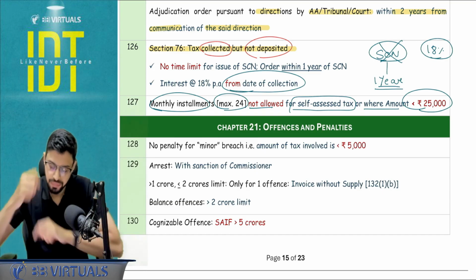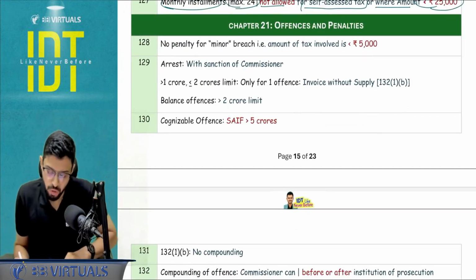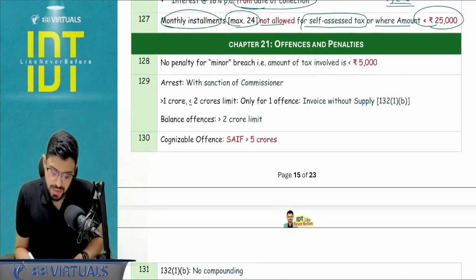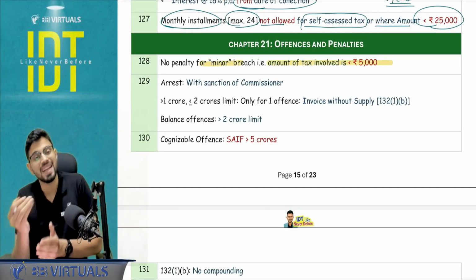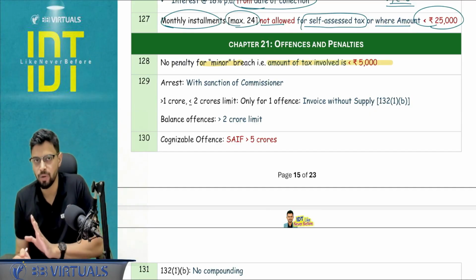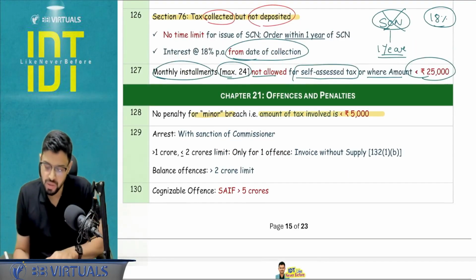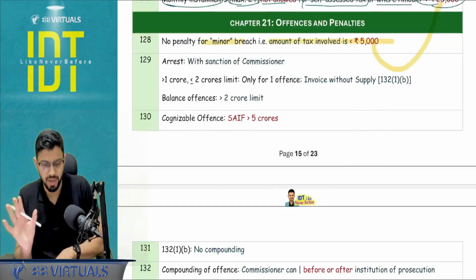Okay, is this clear? Next, section number 21, offenses and penalties. Let's see. No penalty for minor breach. Minor breach means amount involved is less than 5,000. Again, equal to 5,000, ICI will try to confuse you. If it is 5,000 or more than 5,000, it is not a minor breach.